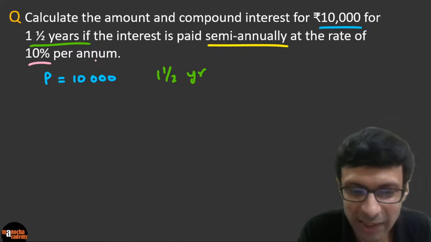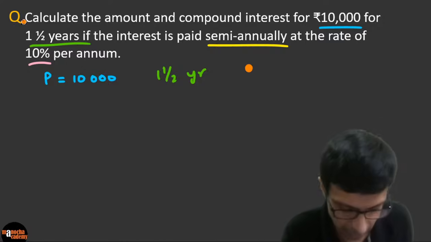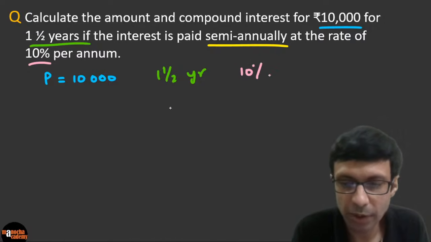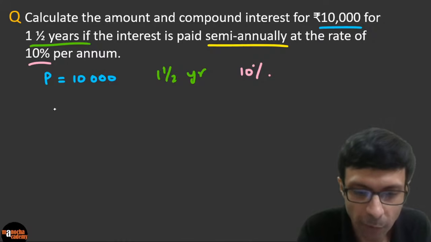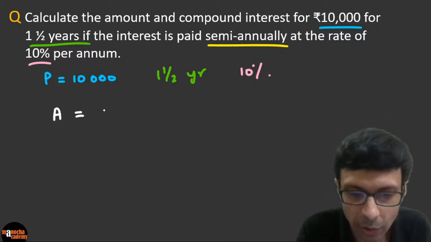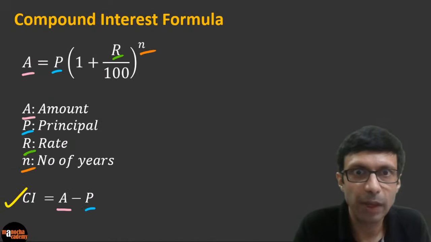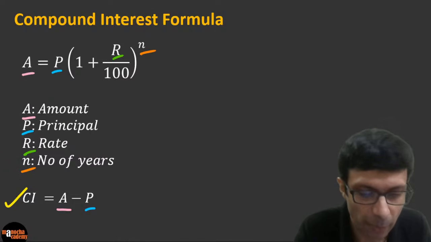And the rate you can see is 10% per annum, okay? So the rate given here is 10% per annum, right? At 10% per annum. Let me write that. But now what do you do for semi-annually? Because what was our formula? We had the formula A equals P. Remember this formula? Please take a look. A equals P times 1 plus R by 100, to the power N, right?